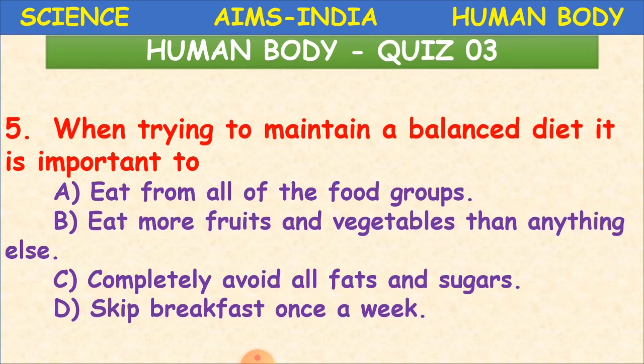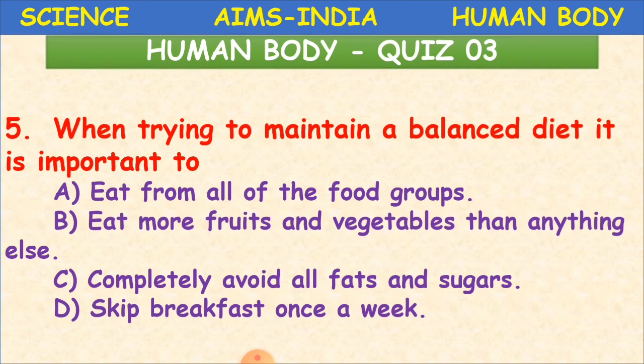So is it important to eat from all food groups, like fruits, vegetables, dairy, egg, meat, and all that?